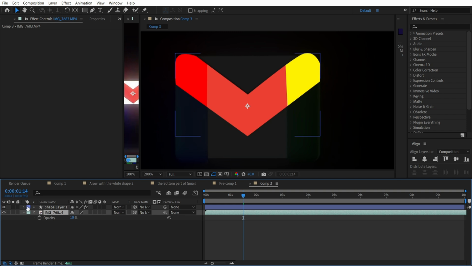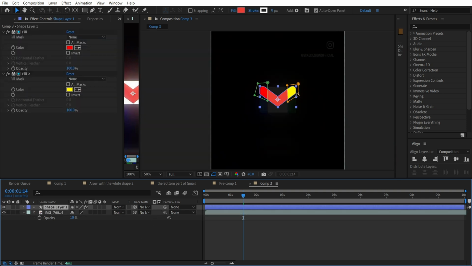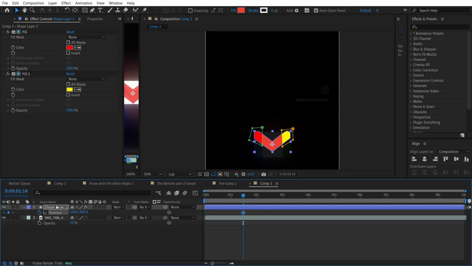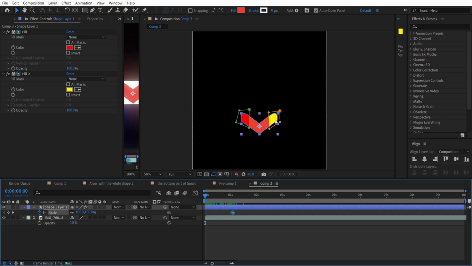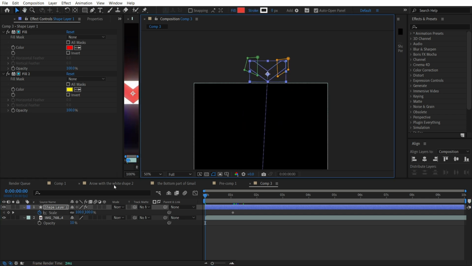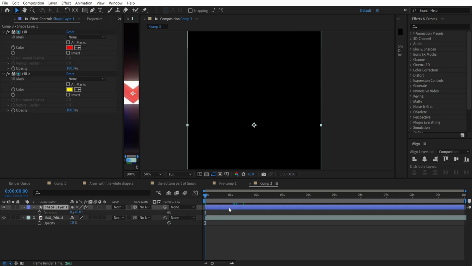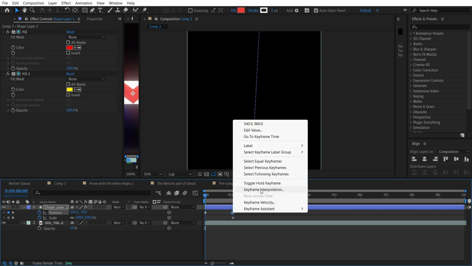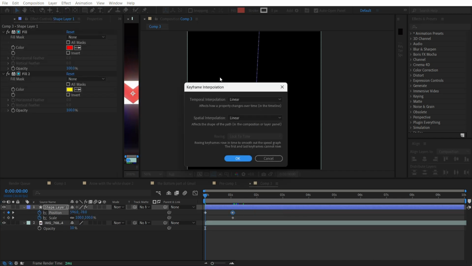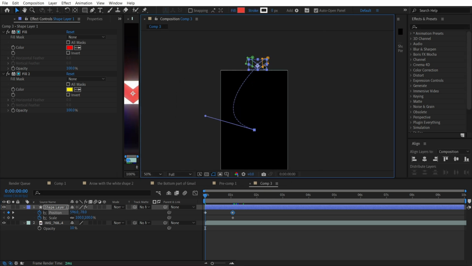To animate this arrow, we are going to set the position keyframe for it. We will set it somewhere here. We will also use scaling and a bit of rotation, but we will make it a bit later. Let's begin. We will move it somewhere here, and we want to make these keyframes, let's find the keyframe interpolation, and here let's find the Bezier. We will make it in this way.